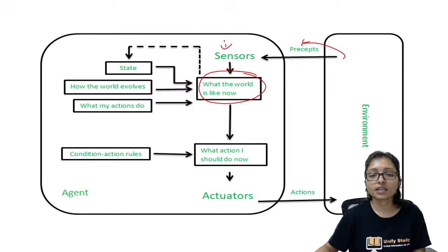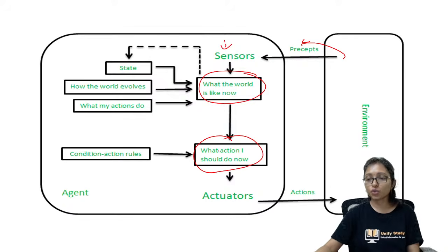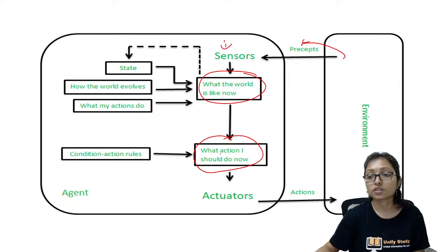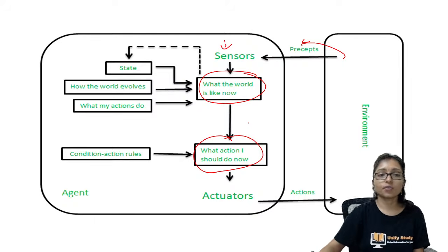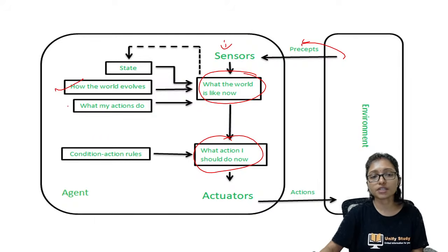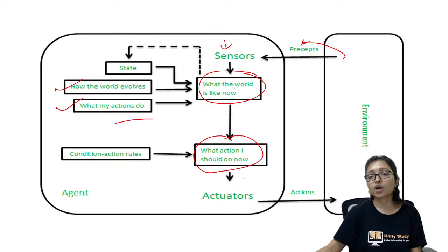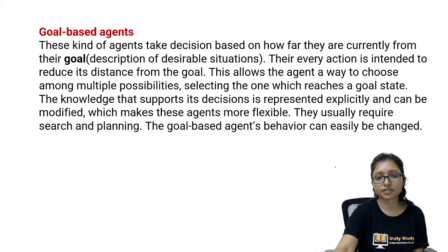So what action I should do now, that is the model. It will try to relate with the model, how the world evolves, what action I will take. These are the actions. So after that it will take the action to the environment. That is called model based agent.